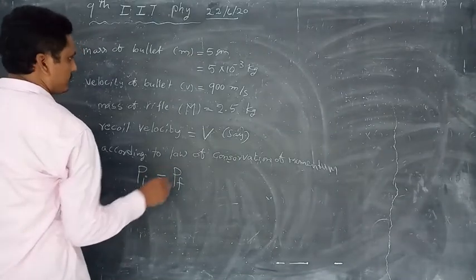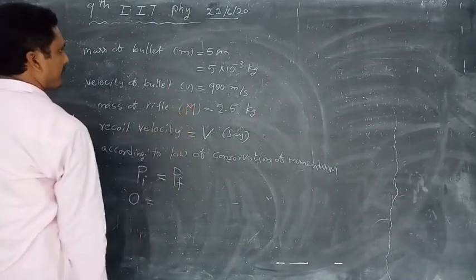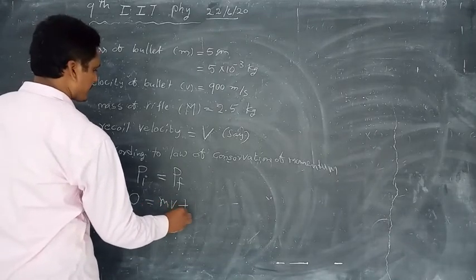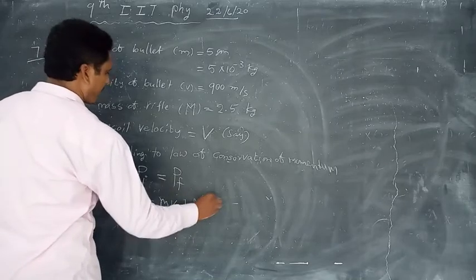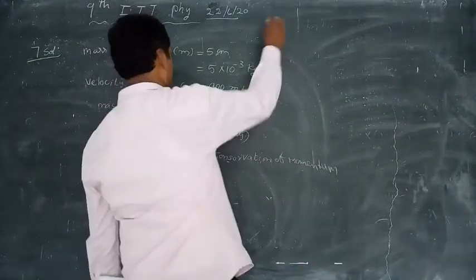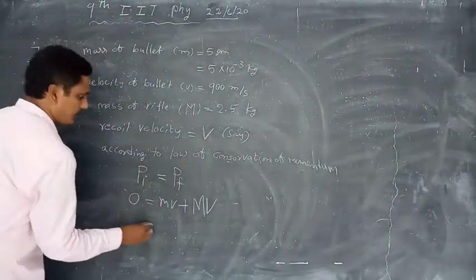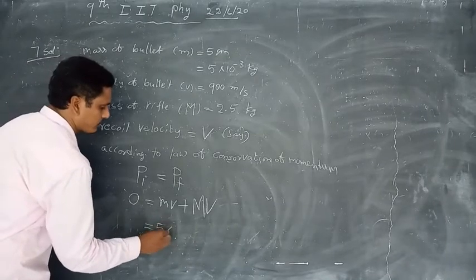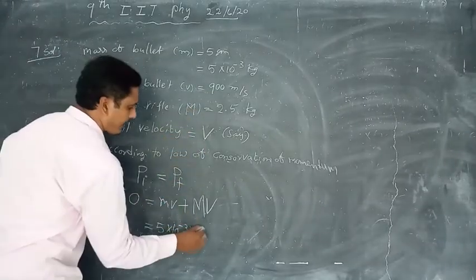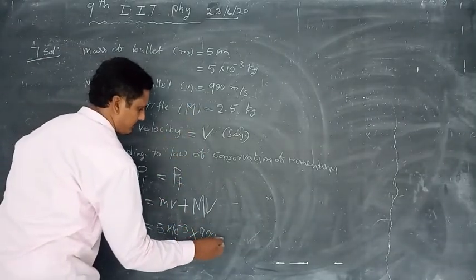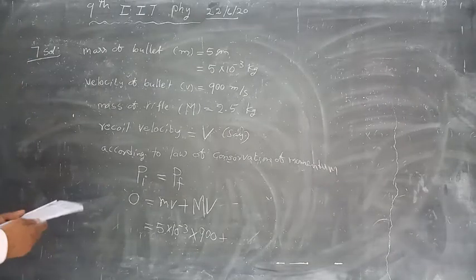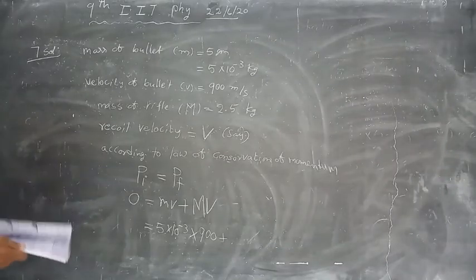Mass of bullet m, velocity of bullet 900. So m into v plus capital M into capital V. Substitute these values. Mass 5 into 10 power minus 3 into 900 plus, here recoil velocity is negative. Recoil velocity is negative.